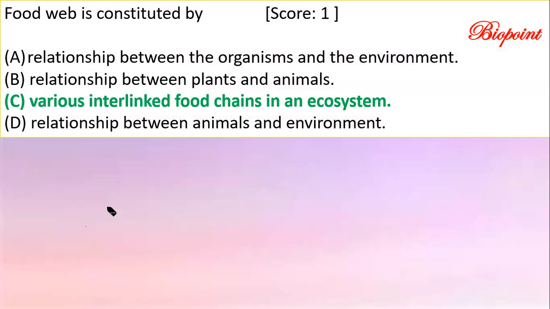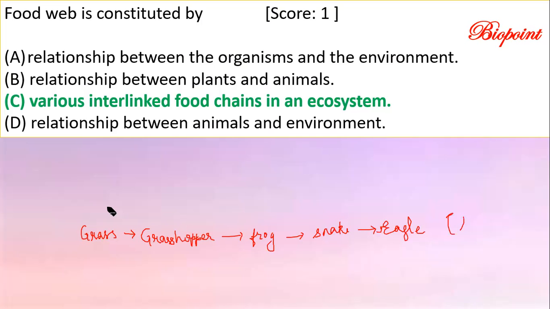For example, I will give you a simple food chain. Grass is eaten by grasshopper. The grasshopper is eaten by the frog. The frog is eaten by the snake. The snake is eaten by the eagle. So this is an example of a simple food chain. What I have written right now is not a food web, it is a food chain.